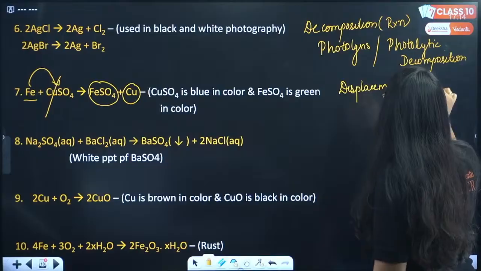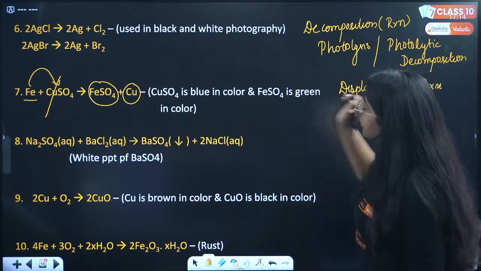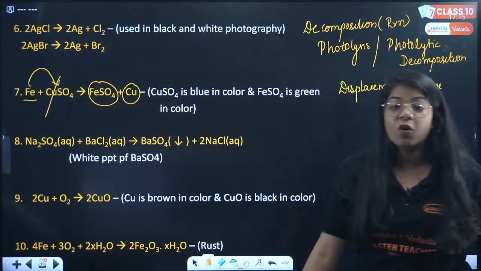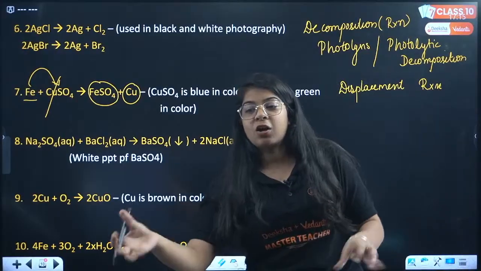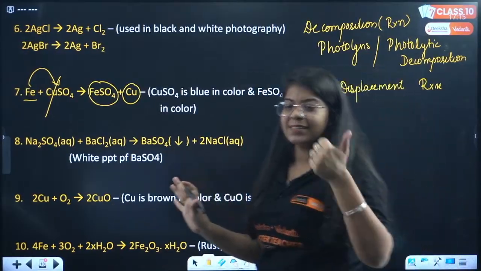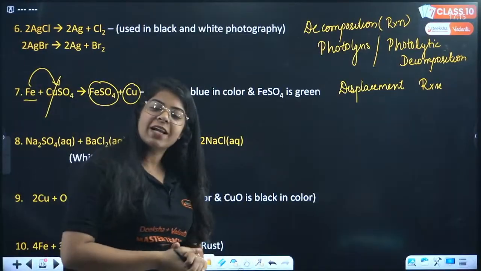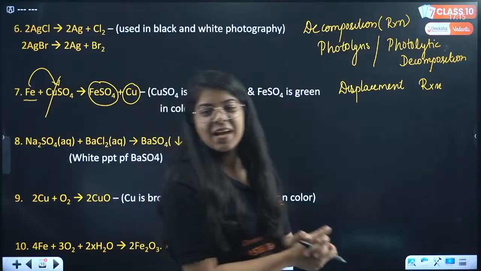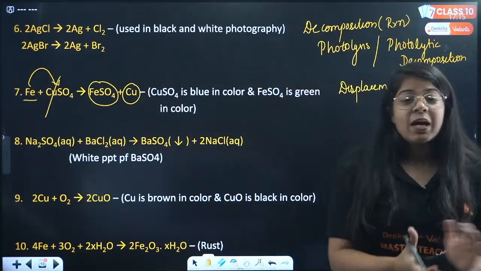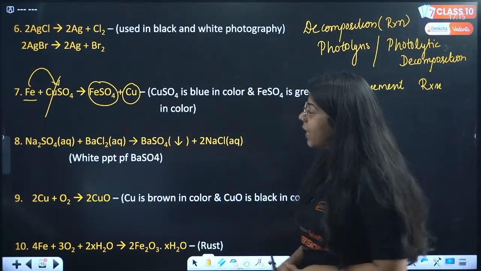And we know what happens in this. The blue color of CuSO4 changes into the green color of FeSO4. Great. Displacement reaction. Okay, great, Sachin. We know that you know everything. Okay. Now, what is the 8th reaction, everyone?